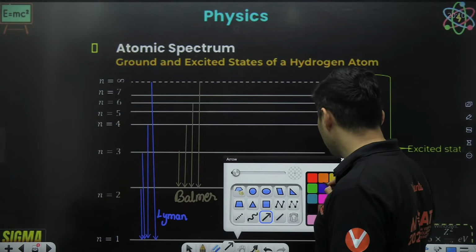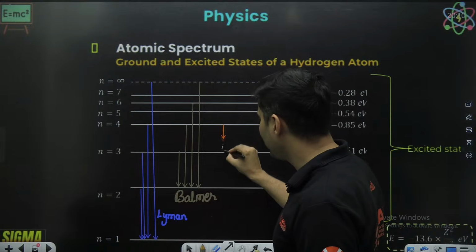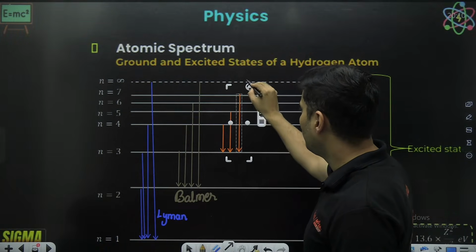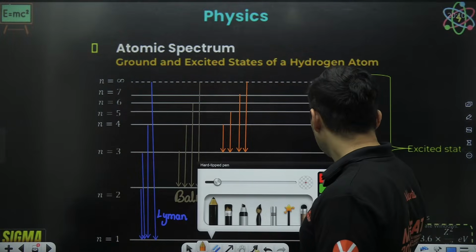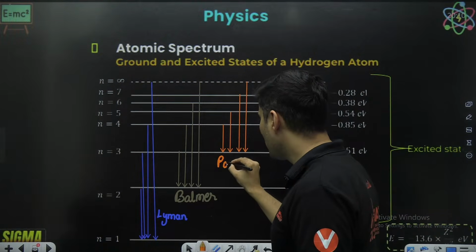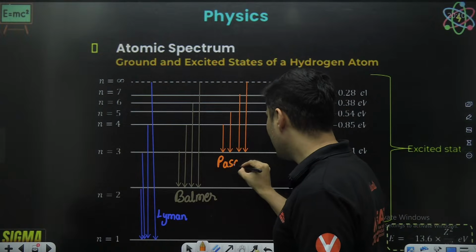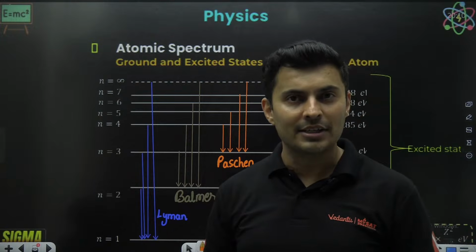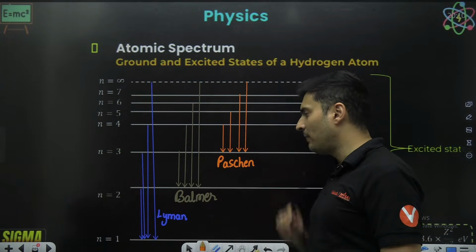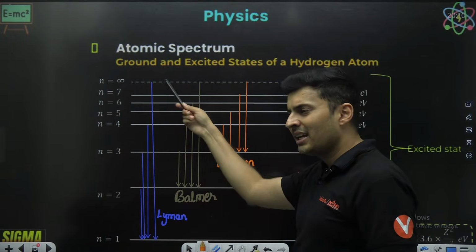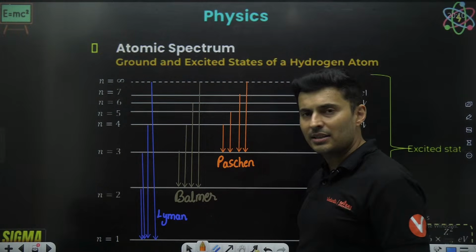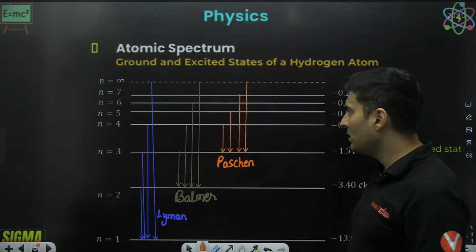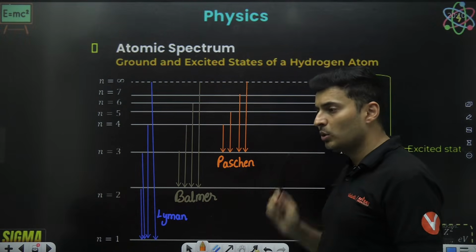Then you go to any orbit to the third orbit, which is your Paschen series, which is reddish, in fact so red that it becomes infrared in nature. So Lyman, Balmer, Paschen. Lyman is when it happens from any orbit to the first orbit. Balmer is when it happens from any orbit higher than 2 to 2. Paschen is when it is happening from any higher orbit to the third orbit.